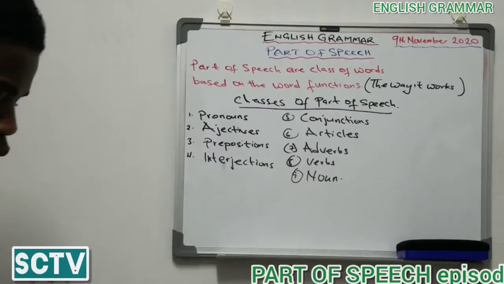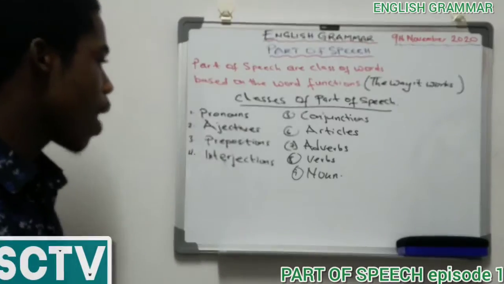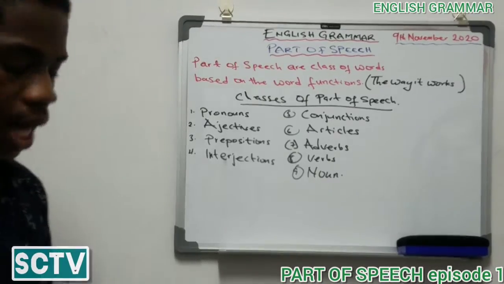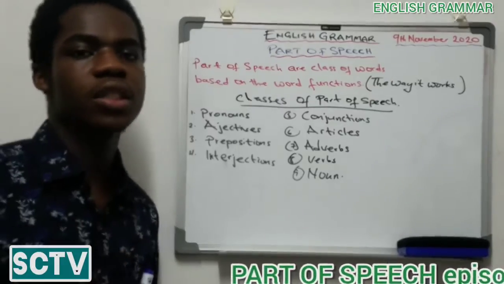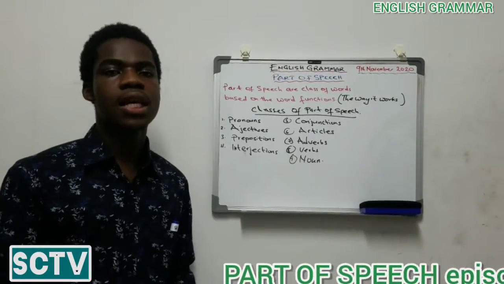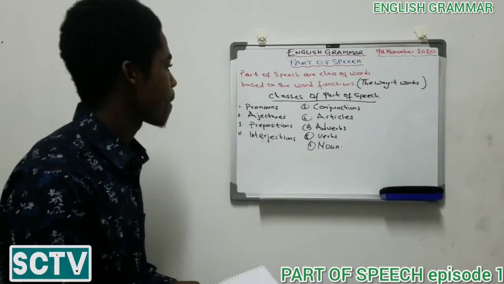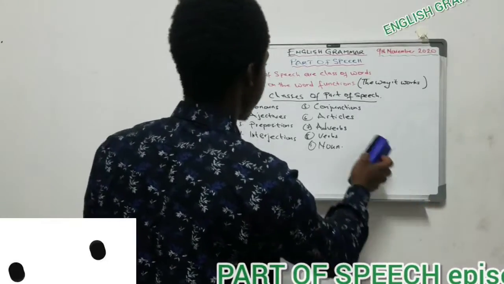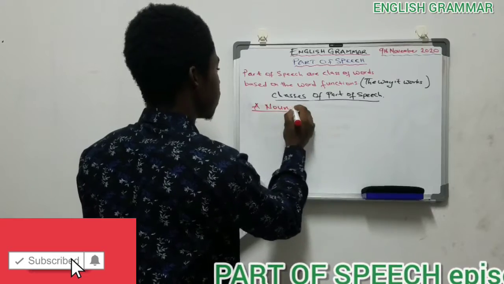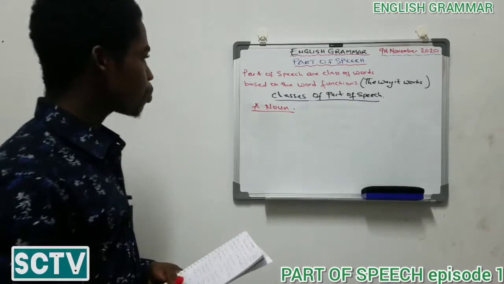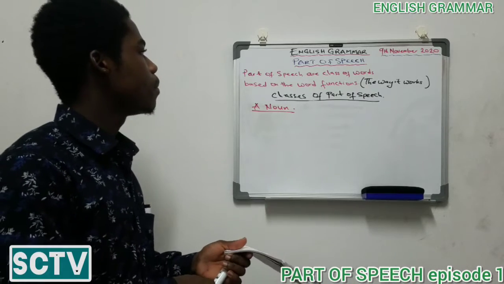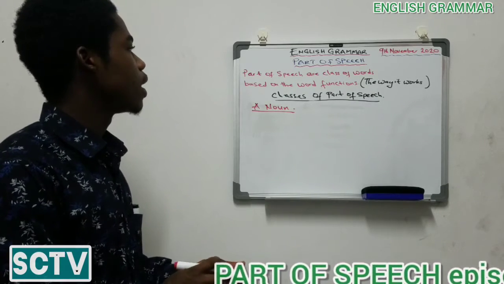Okay, so we'll look at a noun as the first part of speech, knowing what it means and how it functions in a sentence. I told you we are talking about part of speech, and part of speech are class of words based on their function.